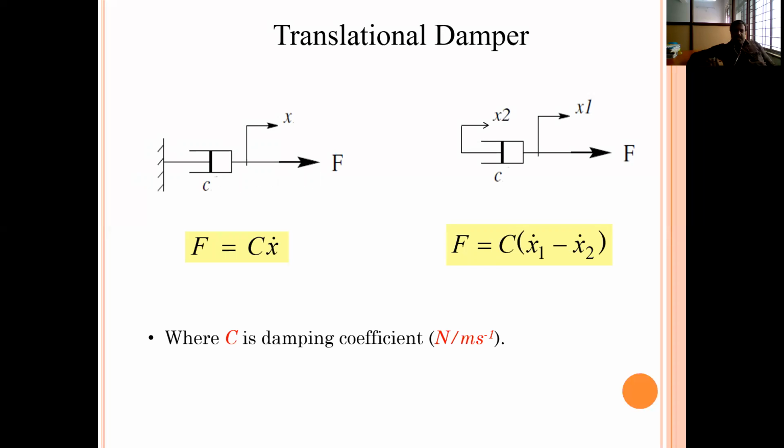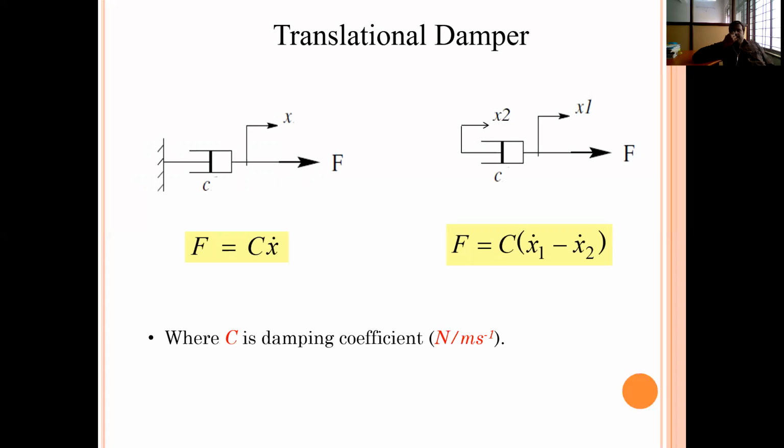And also it is clearly seen that if the input is the force and the output is the velocity, then the first order term will occur. If the input is the force and the displacement is the output, the second order term will occur.